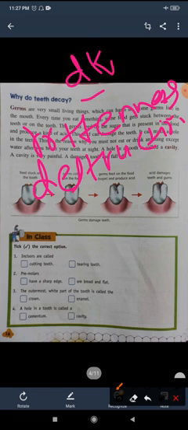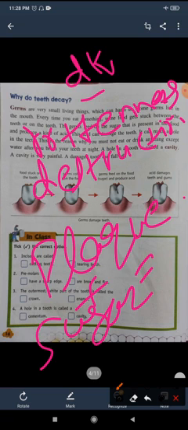So when we eat, small bits of food may get stuck between our teeth, and when we do not brush our teeth properly, this stuck food rots, and our teeth get covered with a thin sticky layer of germs called plaque. This plaque reacts with the sugar present in the food. Okay, when this plaque reacts with the sugar present in the food, then what does it produce?